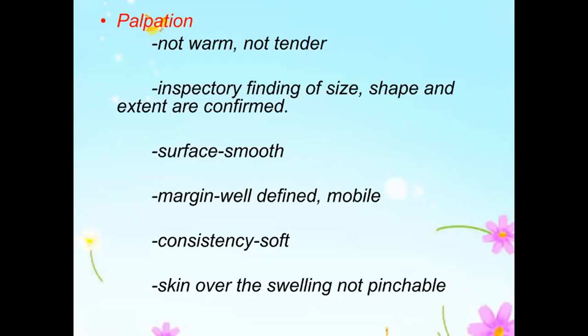Okay, and when the muscle is in a contracted state, if the swelling is mobile, it means it is not attached to the muscle, it is not arising from the muscle. If it is attached to the muscle, then when the muscle is put into contraction, the mobility will be restricted. When the muscle is relaxed, it might be mobile. When on putting the muscle into contraction the mobility is restricted or there is no movement, that means it is attached to the muscle. Here you have to check whether the deeper muscle, when you put it into contraction, makes it more prominent; that tells you it is superficial to the muscle.